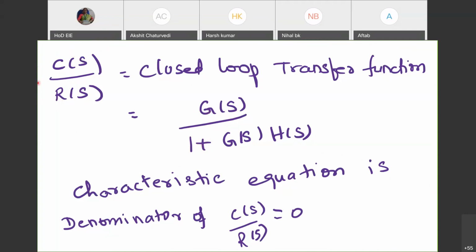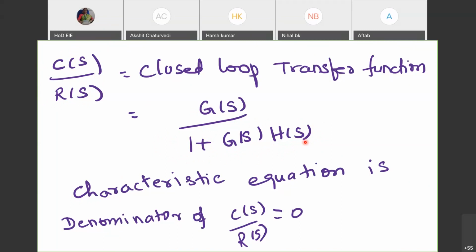So we know that a generalized closed loop transfer function having G of S in the forward path and H of S in the feedback path would be of the form G of S by 1 plus G of S into H of S. Okay, so now this is the denominator of the closed loop transfer function, right? So this denominator equated to 0 is called the characteristic equation of the system.